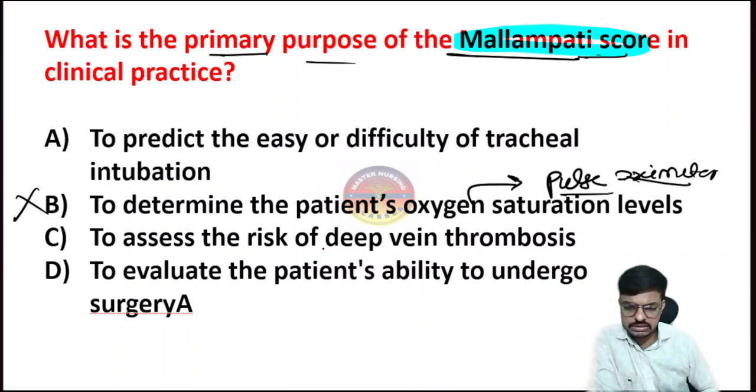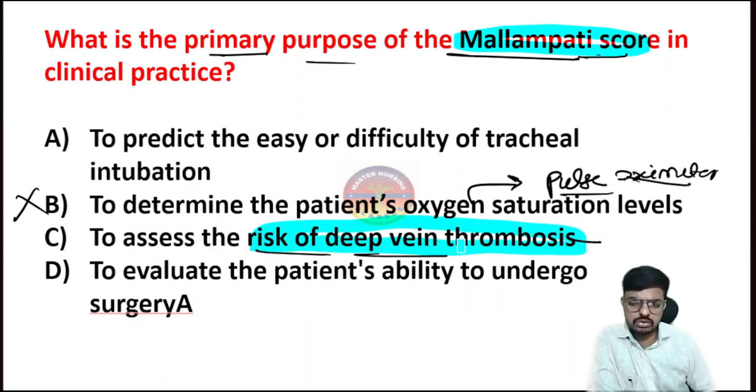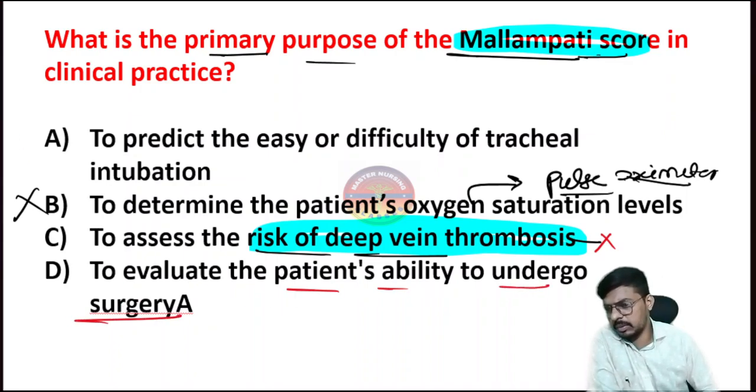Option C, to assess the risk of deep vein thrombosis. So here I will go for the Virchow's triad. Okay, so the risk of deep vein thrombosis will be assessed with the help of the Virchow's triad. The Mallampati score will not express the risk of DVT. So option C I am eliminating, and option D, to evaluate the patient's ability to undergo surgery. If the patient has the ability to undergo surgery or not, it will be checked in the pre-anesthesia checklist.